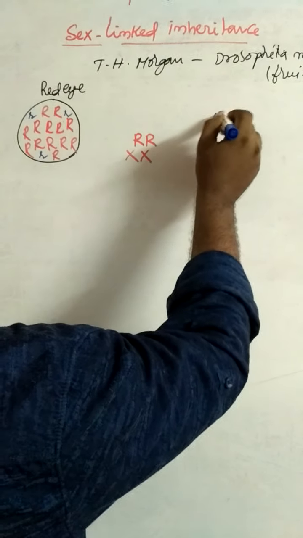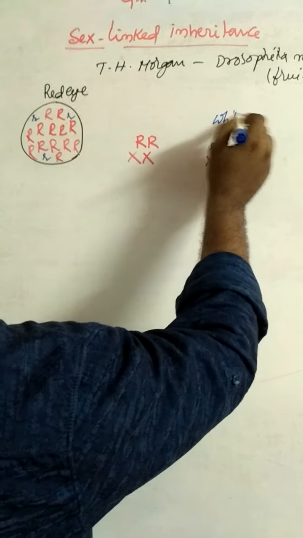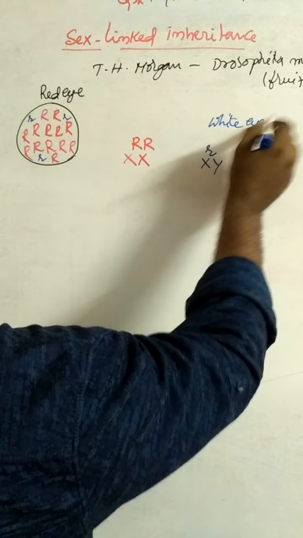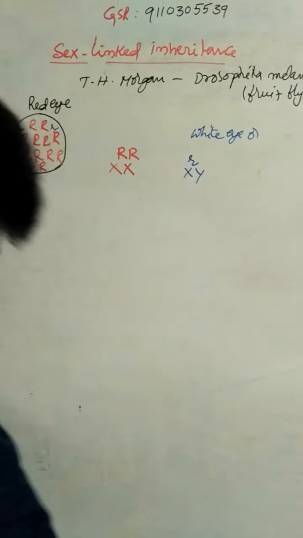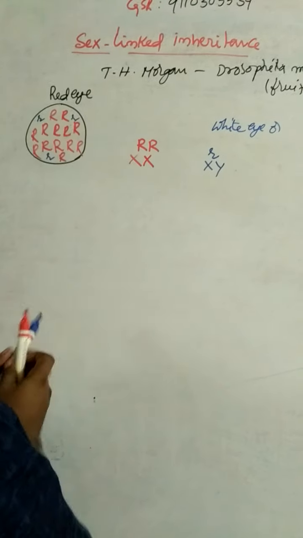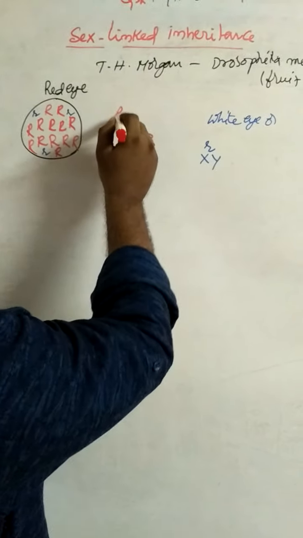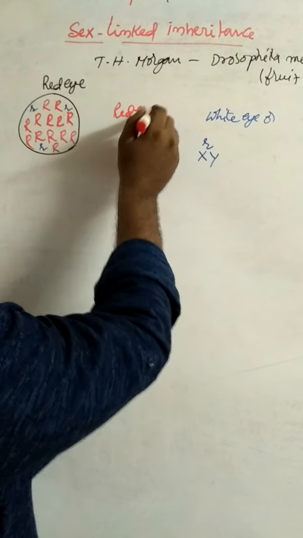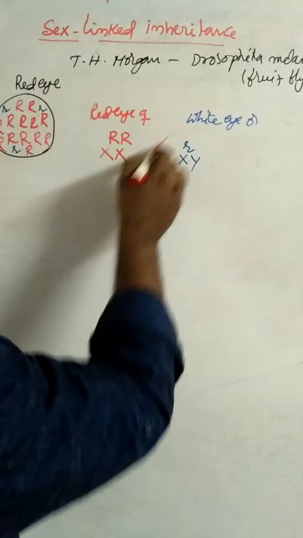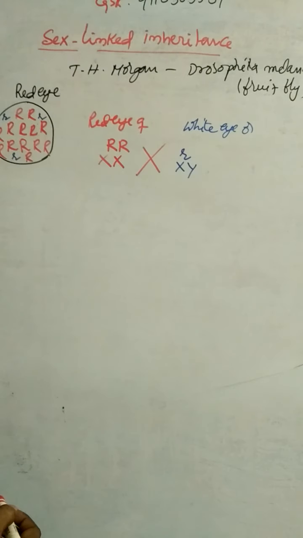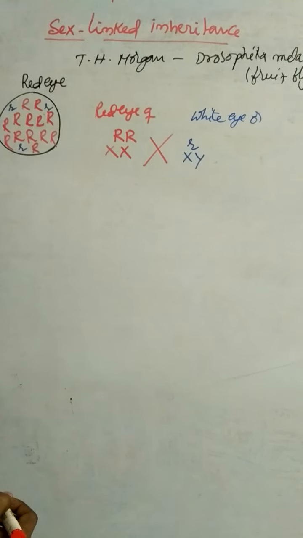So this is the white-eyed male, and this is the red-eyed female. Cross red-eyed female with white-eyed male.